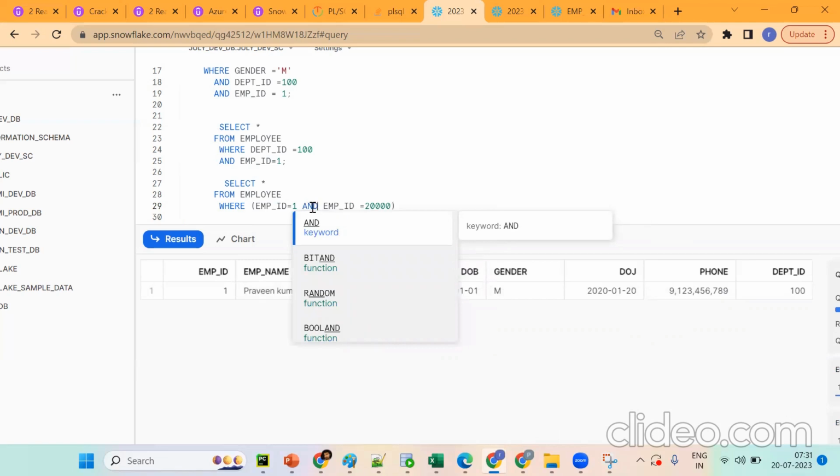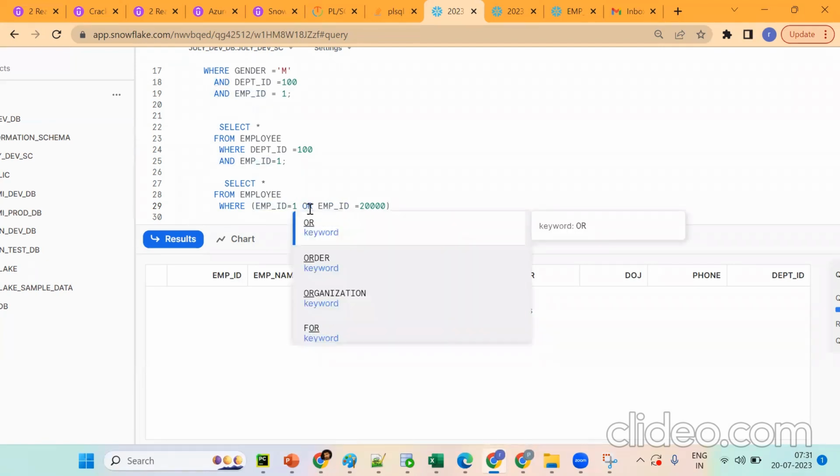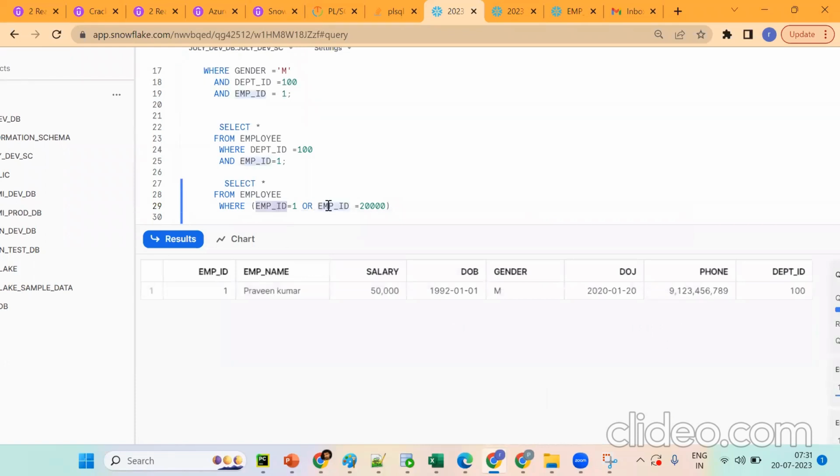Understand the concept: this condition needs to be satisfied and that condition too, so it is false. If I want to pick this value or this value, we should go for OR. OR is nothing but an optional condition. It will pick this value or this value.